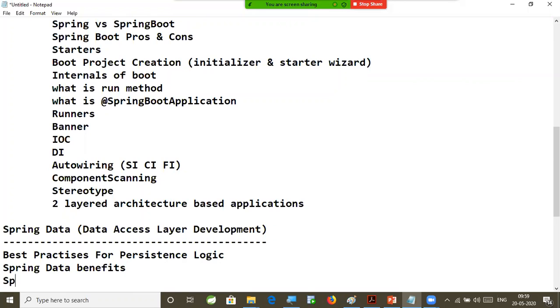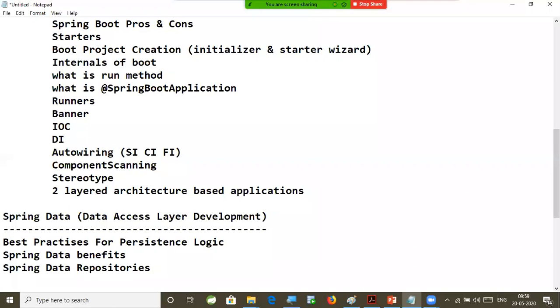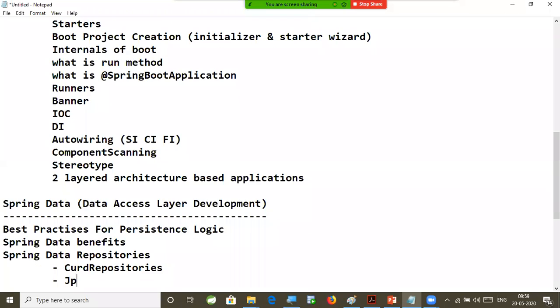Next, Spring Data repositories. Two repositories are available in Spring Data: one is called CRUD repository, another one is called JPA repository. When to go for CRUD repository, when to go for JPA repository, and what the clear differences between those two are, we are also going to understand with practical examples. CRUD repository, not repository, sir, it is an interface. CRUD repository, and the next one is JPA repository.